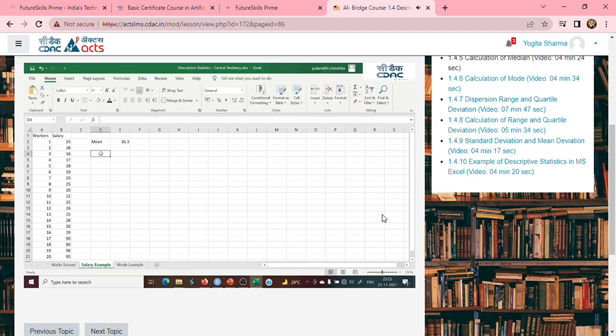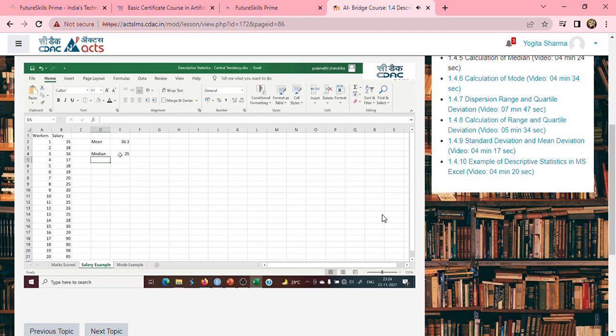Now let us go ahead and find out whether median would be the right measurement. Let us see how to calculate the median right now. Median is equal to, so if I type median, it gives you the median. Select all this, enter. So the median is found to be 25. It makes some sense because by looking at the median value, I can see that the mid value is 25. I do have workers who fall above the median value and who fall below the median value. So this is how we calculate the median.